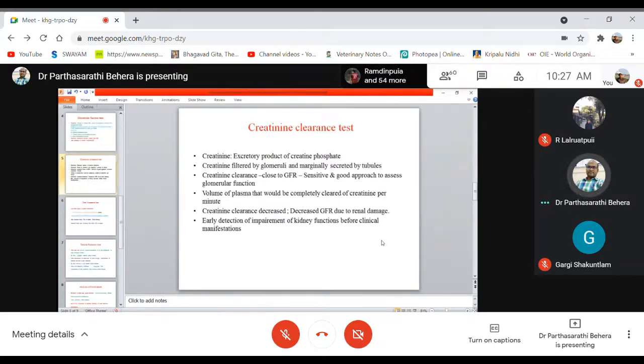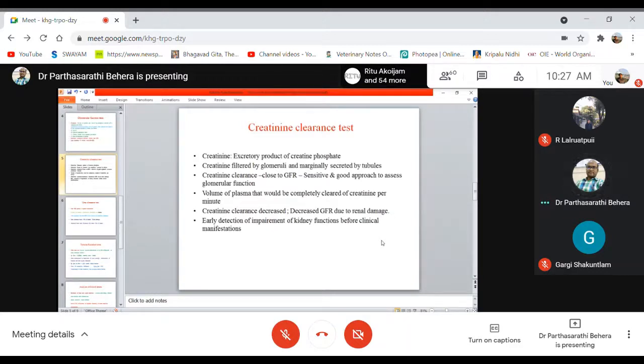Suppose somebody is having problems of the kidney; the clinical symptoms may not come immediately and may take some time.